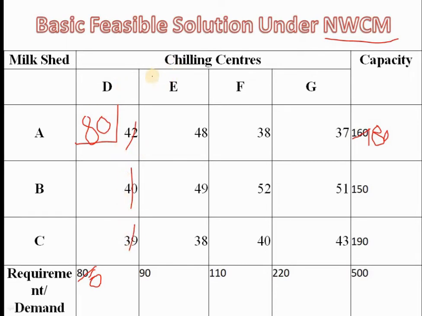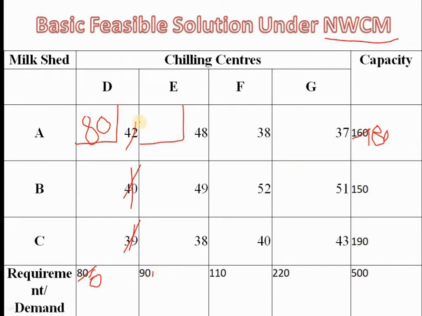When the requirement is 0, you are unable to allocate to any of the other cells in that column, so you should strike out all the other cells. Again you should start allocating from the next northwest cell, because we have struck out here and here, we won't get the northwest corner in this. So find the cell which is not struck out. A2 E1 is the northwest. Now compare requirement and capacity.